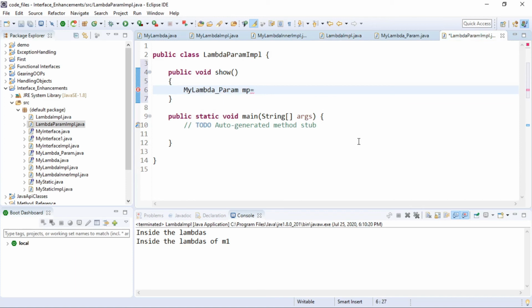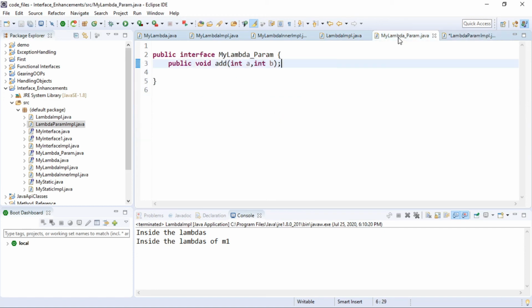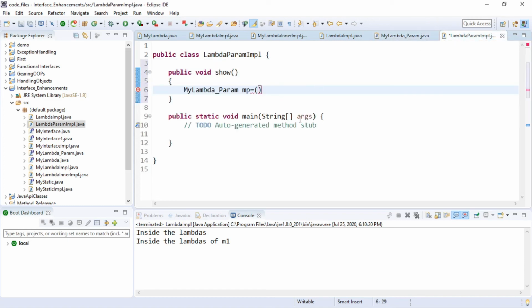Now here you have to be a bit precise. This is the argument, and this argument should match with the argument over here. So this declaration should match. It contains two arguments, and I'm going to declare these two arguments here as x and y.